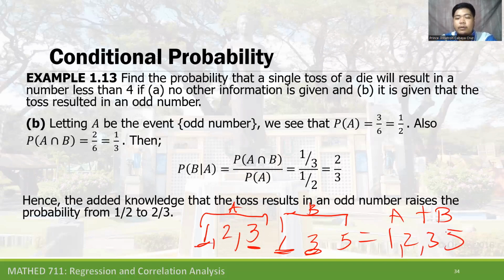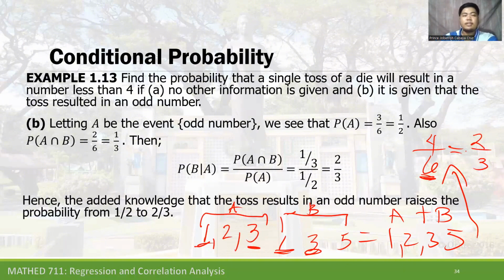So we have 4 over 6, since there are only 6 possible outcomes, and it is now equal to 2 over 3. Do you get that? I hope you understand that particular use of theorem 1-5.